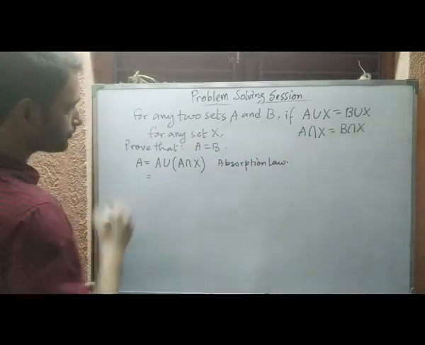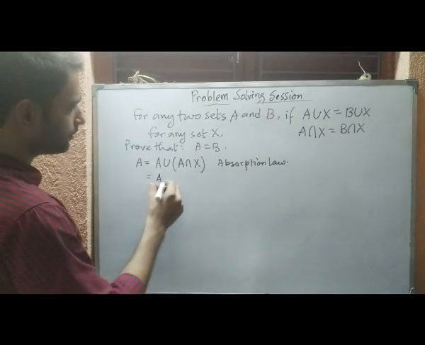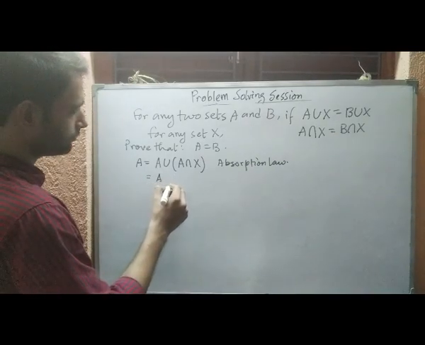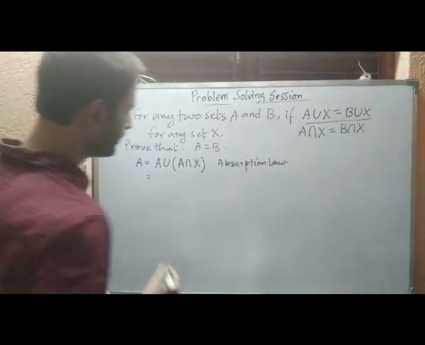Okay, so now we will distribute it. Applying the distribution law, first of all we will apply the given condition.